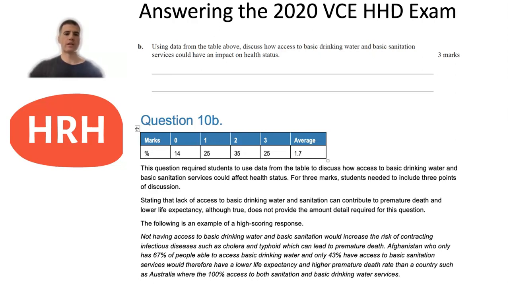And you can see they've done this down here in the high scoring response that was provided. So they said here, not having access to basic drinking water and basic sanitation would increase the risk of contracting infectious diseases such as cholera and typhoid, which can lead to premature death.